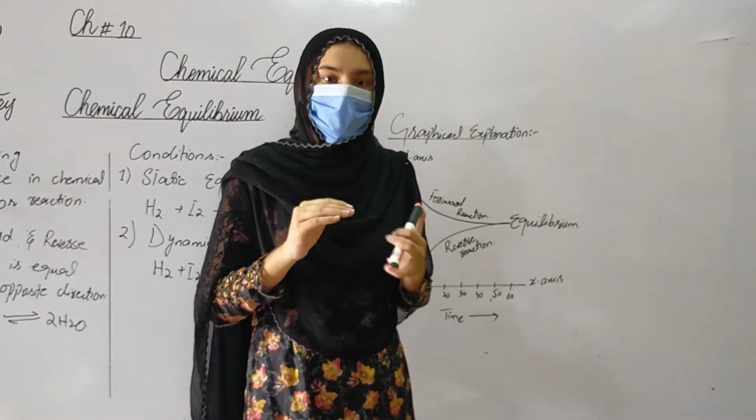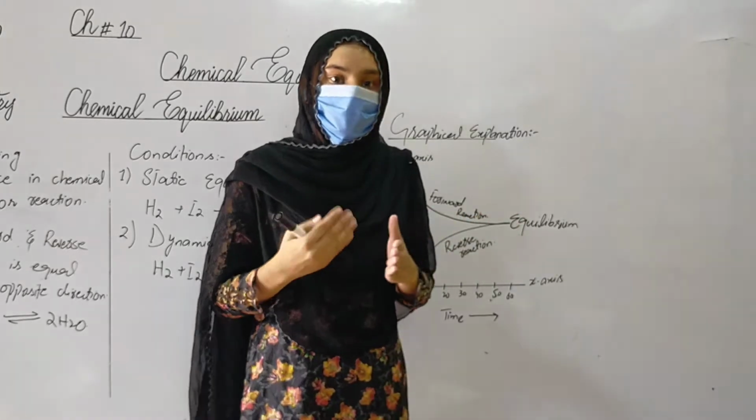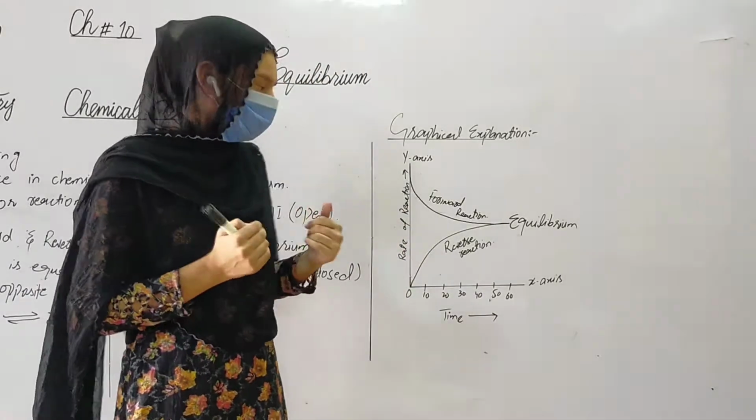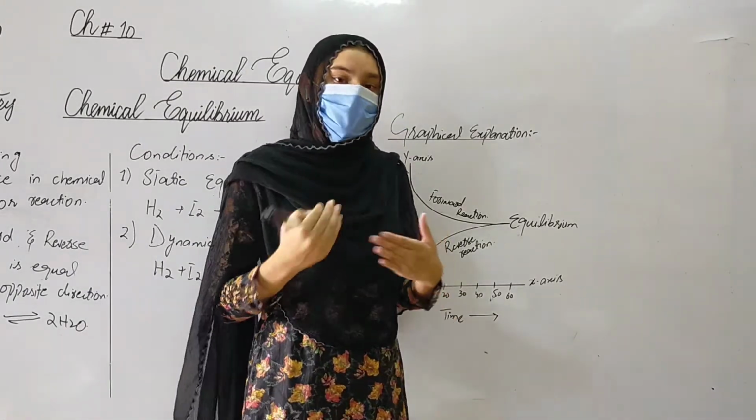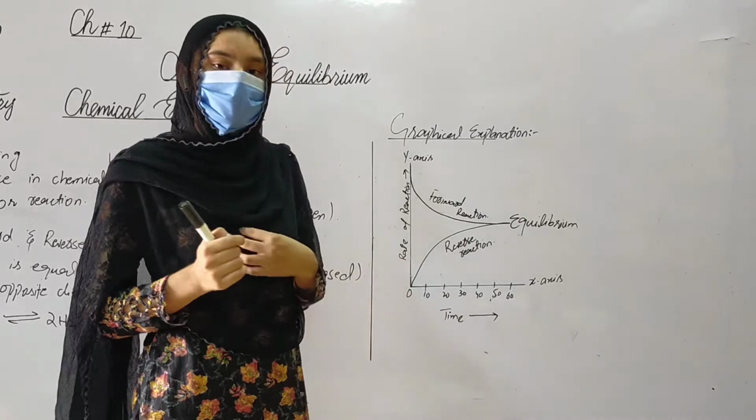That's why the rate of the forward reaction is high, because the number of reactants is high. At the initial stage, the number of products is low.